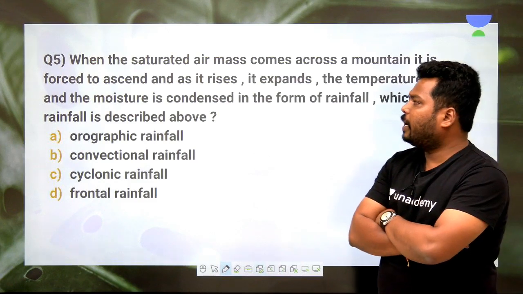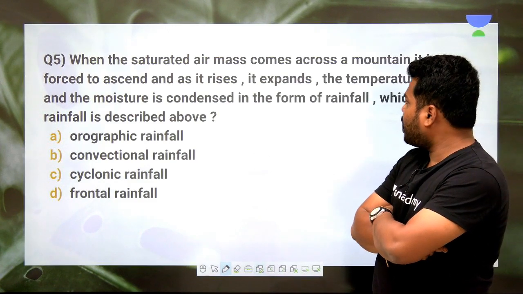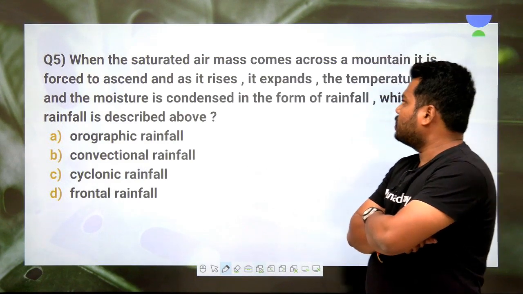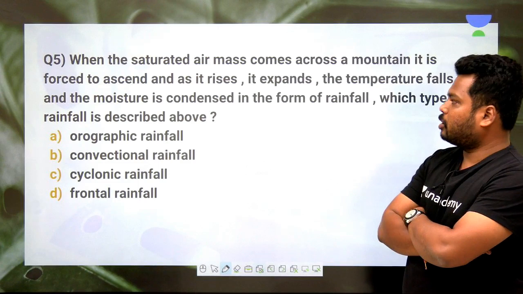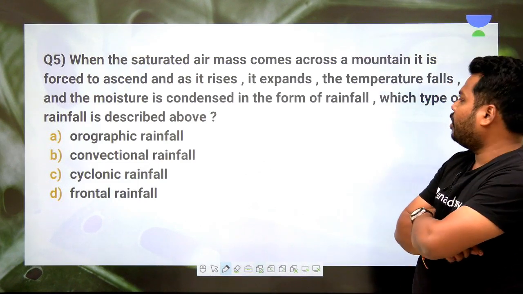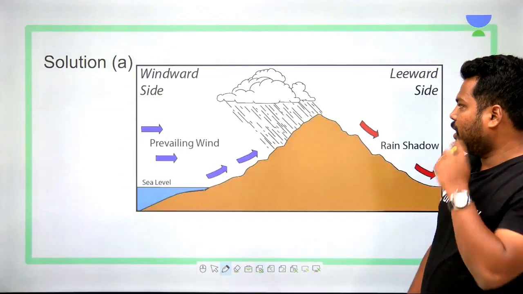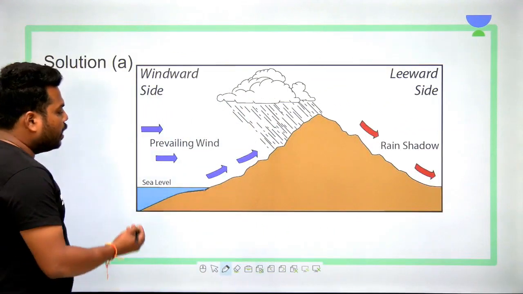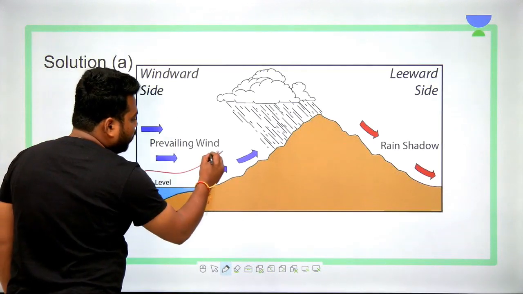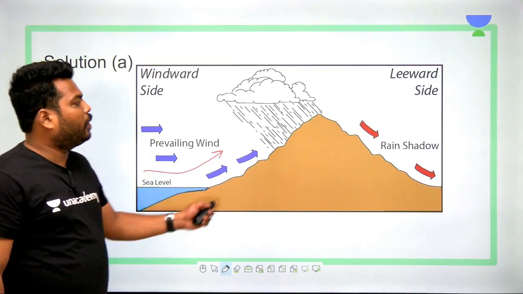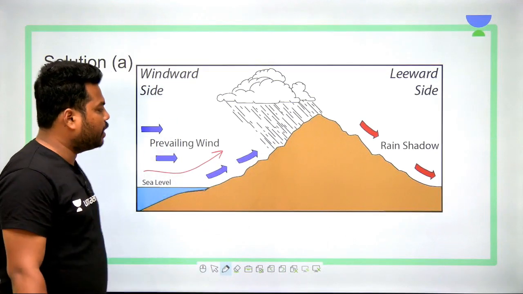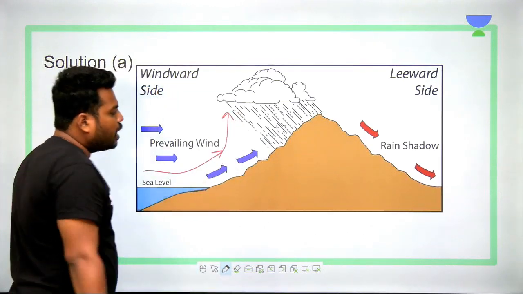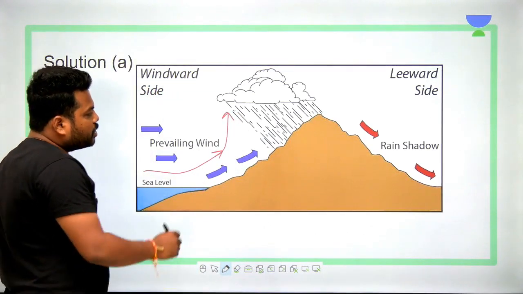Here he is explaining that when a saturated air mass comes across a mountain, it is forced to ascend, it rises and expands. The temperature falls and the moisture is condensed in the form of rainfall. Which type of rainfall is described? Whenever the prevailing winds come and a mountain barrier obstructs them, they rise, their volume increases and their temperature falls.